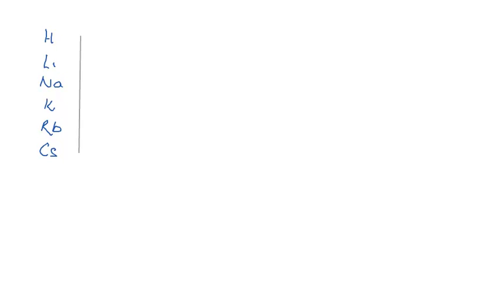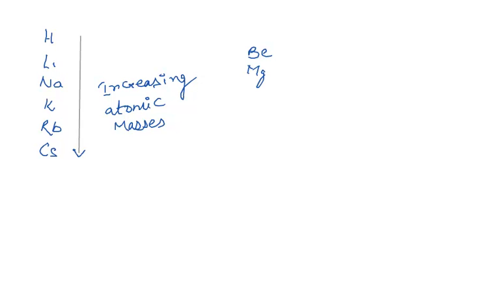So what he did was, he classified all the elements on the basis of their increasing atomic masses. Likewise, beryllium, magnesium, calcium, strontium, barium and radium.